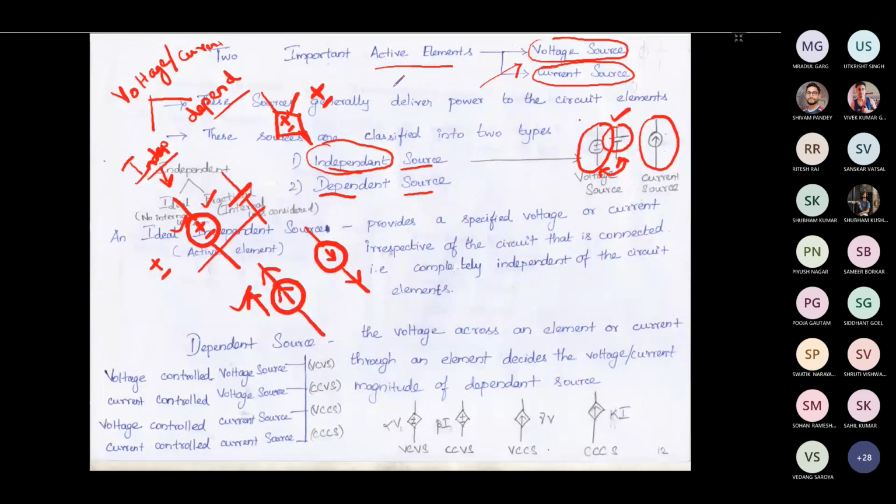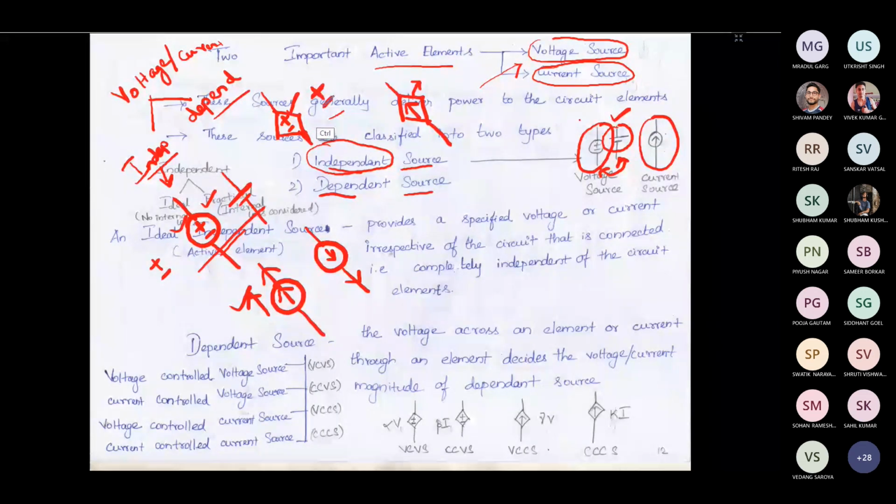Similarly, for a dependent current source, we put the diamond first, then represent it with the arrow mark. So this is a dependent current source. We will see in detail later what a dependent source is, and why it is called that. As of now, just understand the basic classification: independent and dependent current sources and voltage sources. This is the basic symbolic representation.